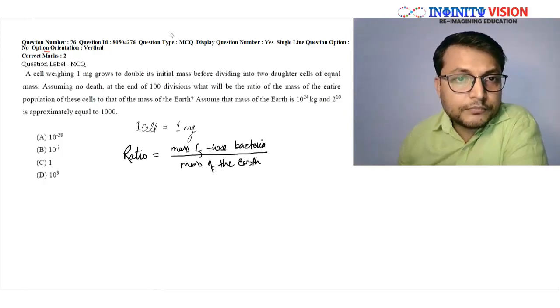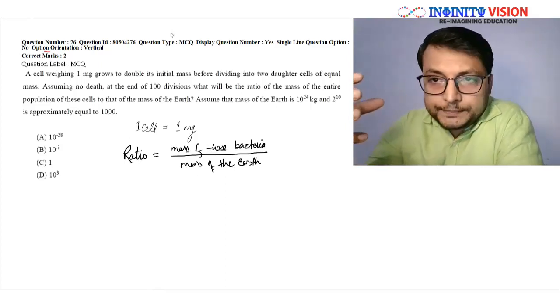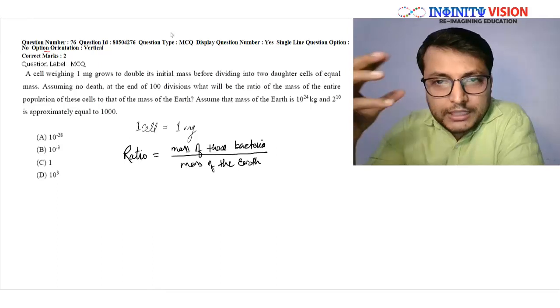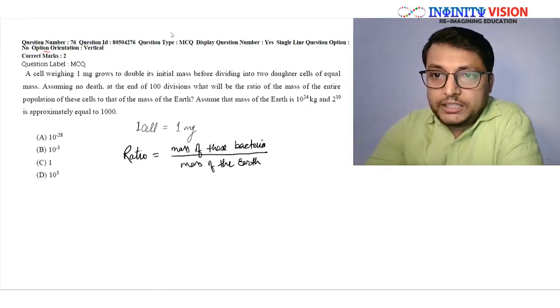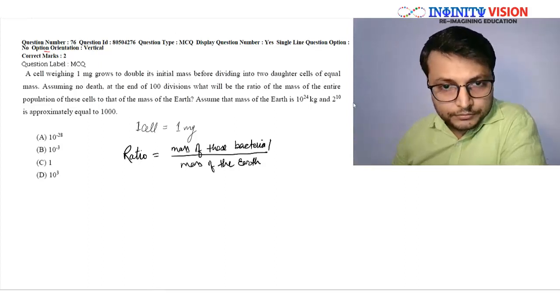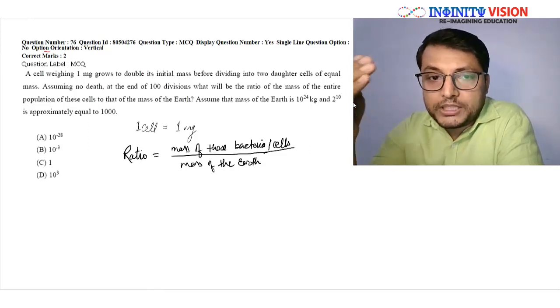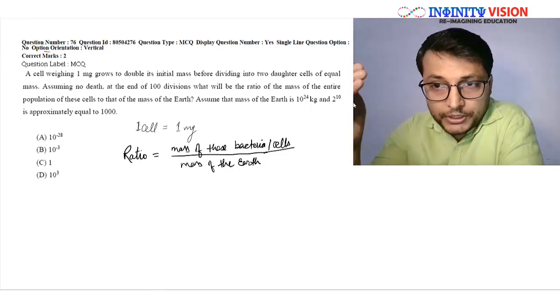If you look here, it says cells; actually they mean to say bacterial cells, that's why I have written bacteria. You can write cells as well. So the question is asking for the ratio of the mass of these cells upon the mass of the earth.